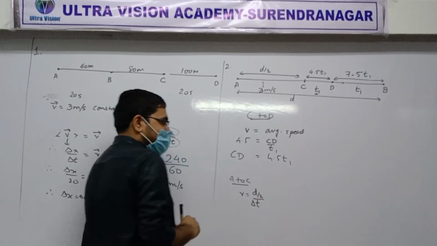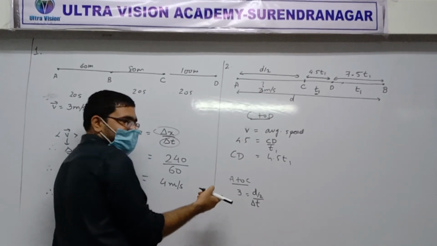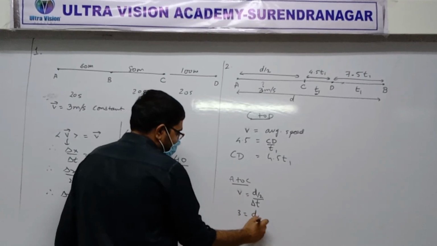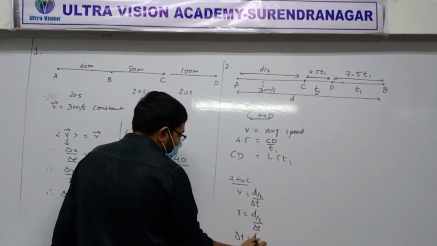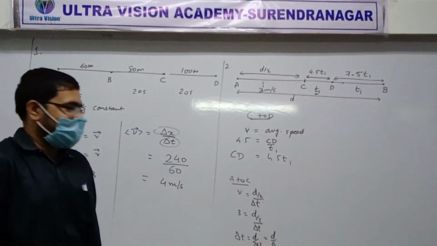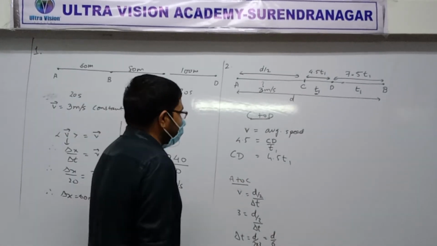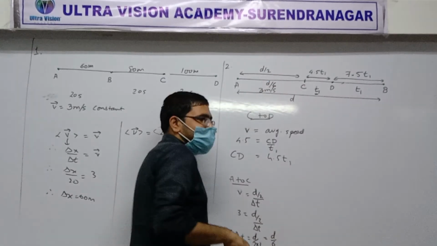How much is the speed? 3. Clear? Let me write it. 3 is equal to D by 2 upon delta T. So delta T is equal to D by 2 into 3, which means D by 6. Well done. So we know that this time interval is D by 6.